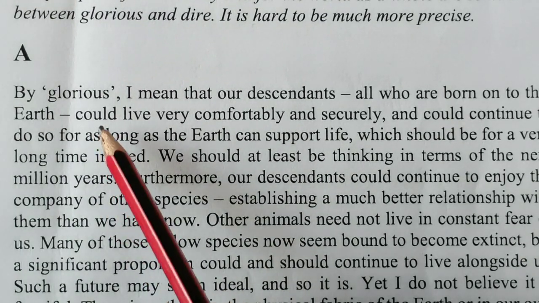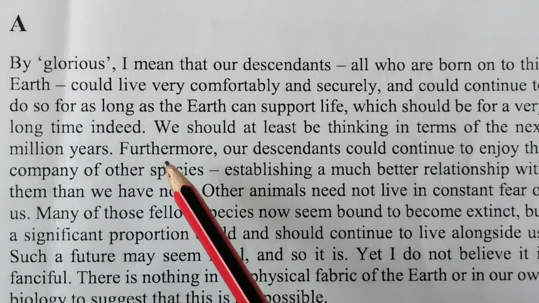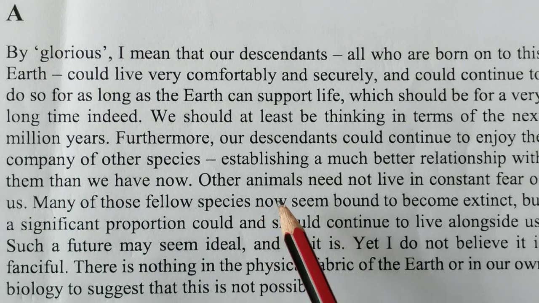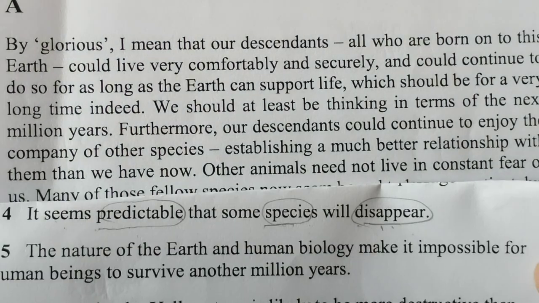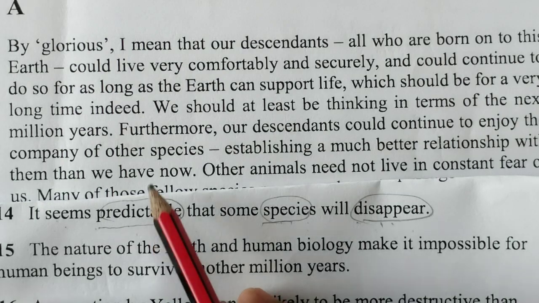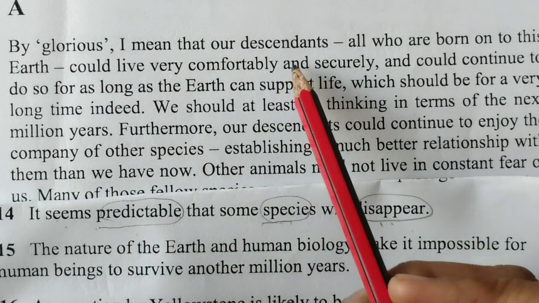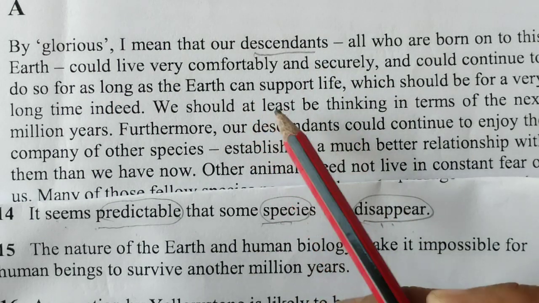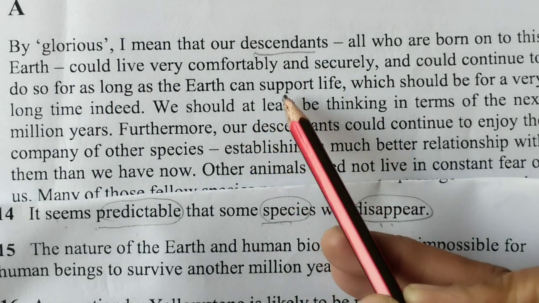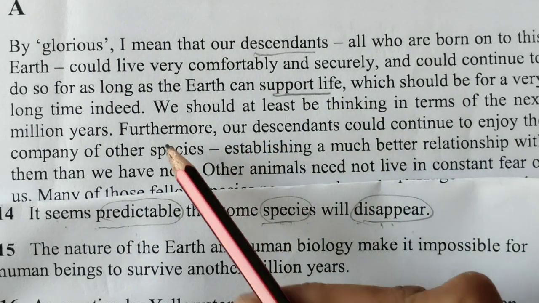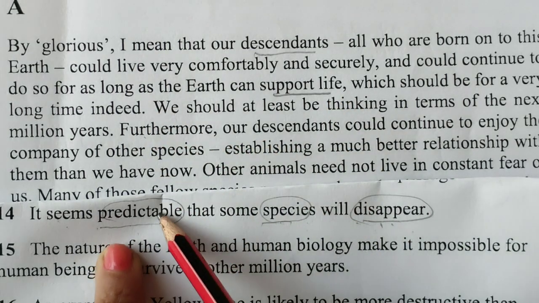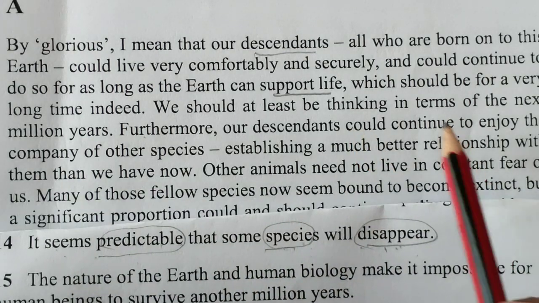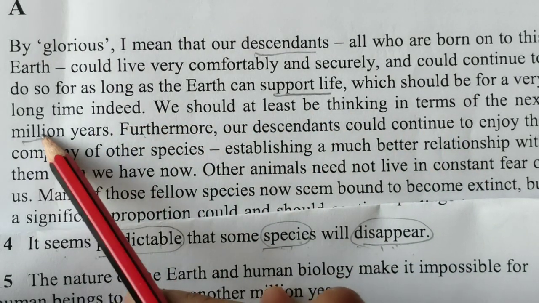Okay, so here this is my first paragraph, A. Now just look at the keywords that we were finding. See this. Here is the paragraph. Wherever you get any different kind of word, please underline it, because they may help in the next type of question. So, predictable, species, disappear. Let's find this word species here. Million years.